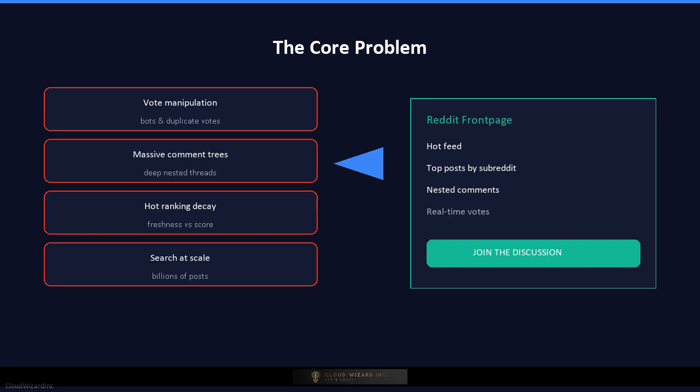A front page must load in under a second, hot rankings must decay over time, search must return relevant posts across subreddits, and moderation tools must fight spam and abuse. All of this happens while users expect near real-time feedback. When you vote, the score changes. When you comment, the thread updates. When you post, it appears in feeds. The system must remain available, consistent where it matters, and cost-efficient.